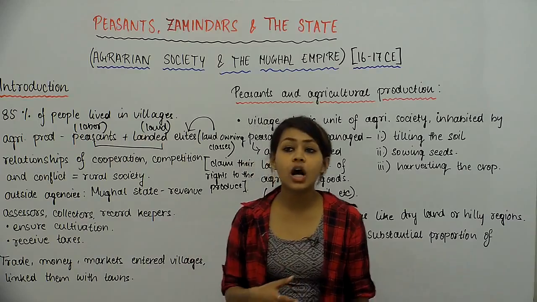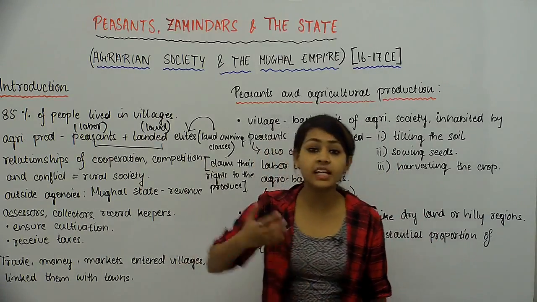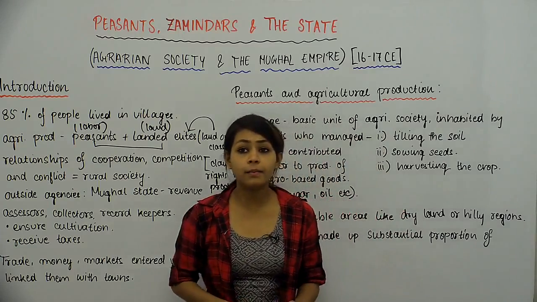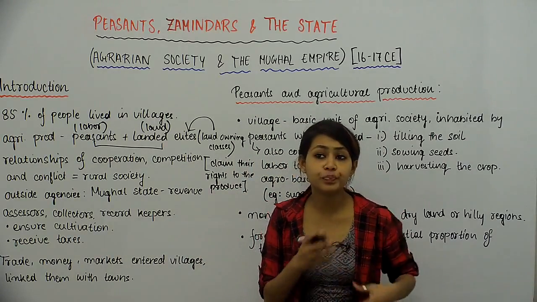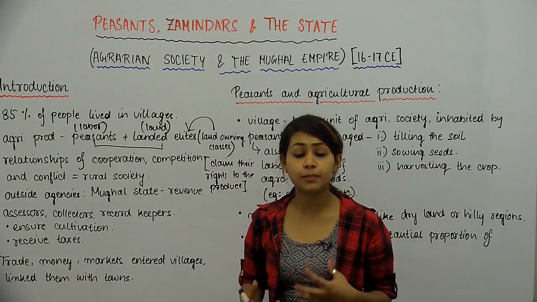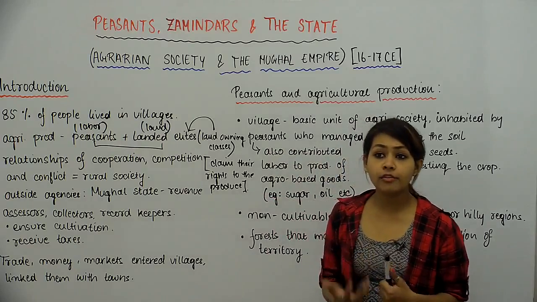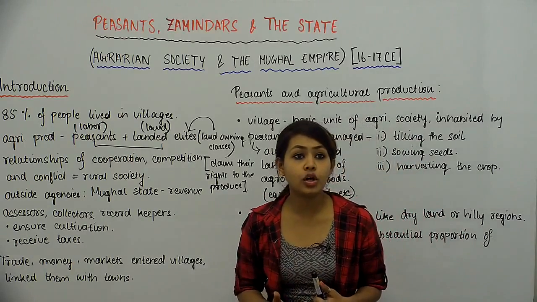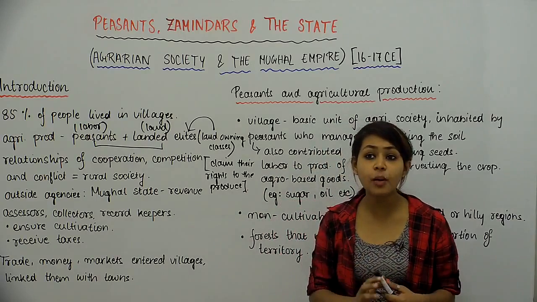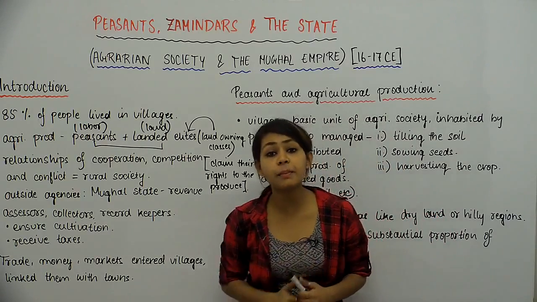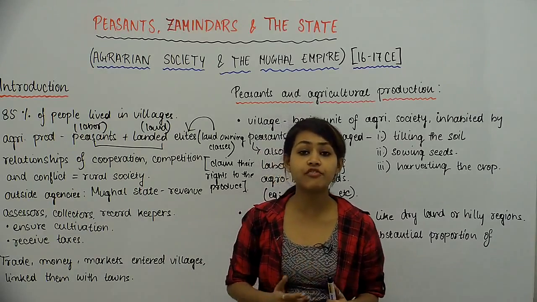So these were men doing the official task of collecting revenues and keeping an assessment of it and then keeping a record of it. So this is what these people were supposed to do. They were supposed to, because agriculture was something that the state derived a huge proportion of their taxes from. Like हमने बहुत मूवीज में भी ये देखा होगा कि गांव में आके लोगों से पैसे मांगे जाते थे in the form of taxes.